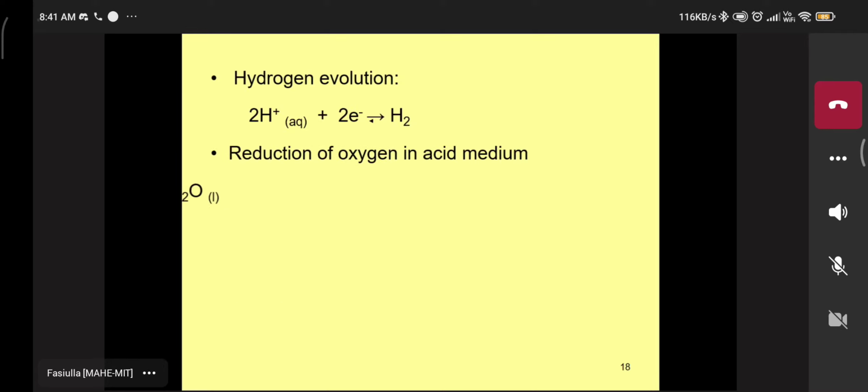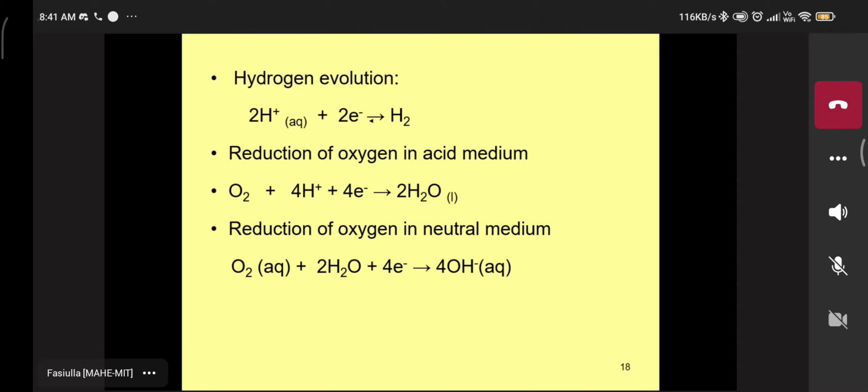These reactions are important. Please see this one: hydrogen, how is hydrogen liberated? Sir, sorry, is this for dry corrosion? No, there are different mediums you are using here, not in dry corrosion. Again, we are using different types of electrolytes here. Please listen here. Different types of electrolytes we are using: acid, base or neutral type.